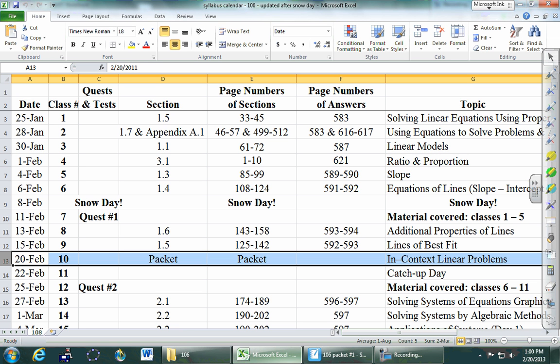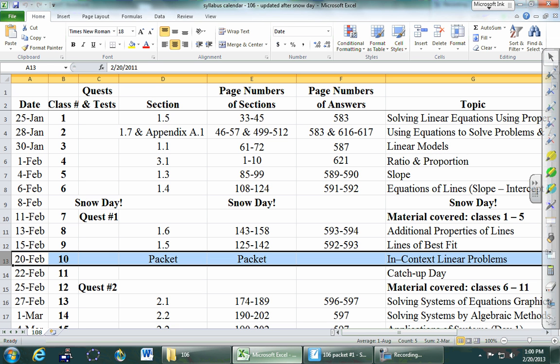So tonight's homework is not going to be in the textbook. It'll be in the packet itself, okay? So it's a little bit different than usual. Next class is a catch-up day. I bet some of us are really looking forward to a catch-up day. I have no plan for Friday. We're just going to come in and catch up on whatever we feel like we're struggling with, all right?